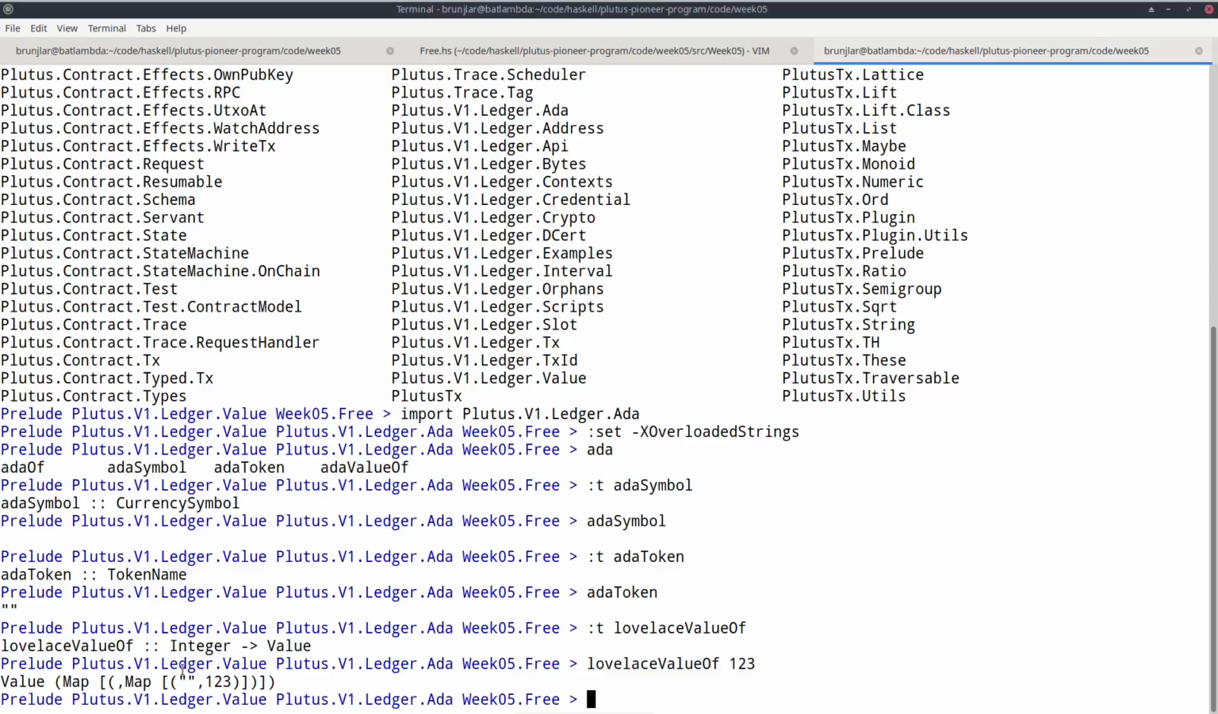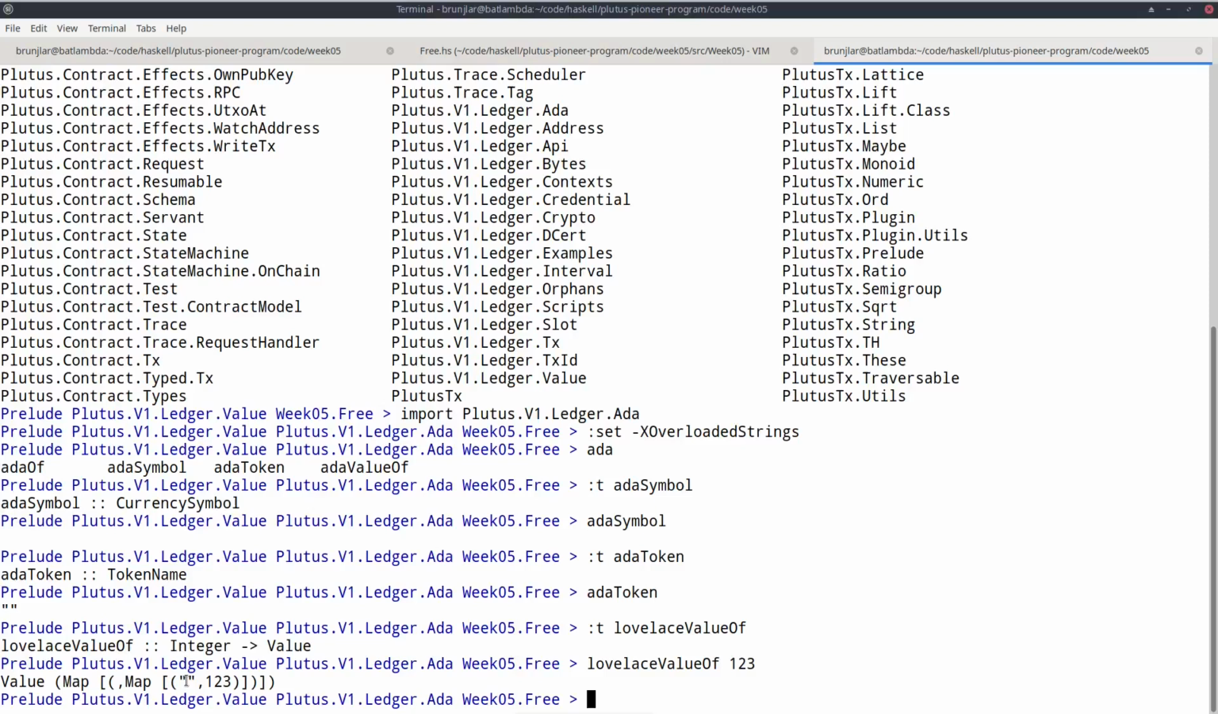And by the way, you would never construct a value directly by constructing these maps. Instead, there are always helper functions you can use, one of those being lovelaceValueOf. So here we see this map. So the outer map, the map where the keys are currency symbols, has one key, and we don't really see it here. That's because the currency symbol of ADA is just the empty currency symbol. Okay, and the value is now a map from token names to integers, and we see this inner map here again has just one key, the empty string.